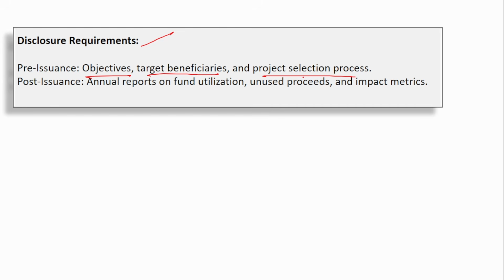Okay. Post issuance. That is, you have raised the money, mobilized the money, started using the money. So after that also investors should have access to the annual reports on the fund utilization. That is the money that has been raised, where it has been put into use. Unused proceeds. So what if the entire money is not put into use and remaining money is there? That remaining money, where it has been put into use.